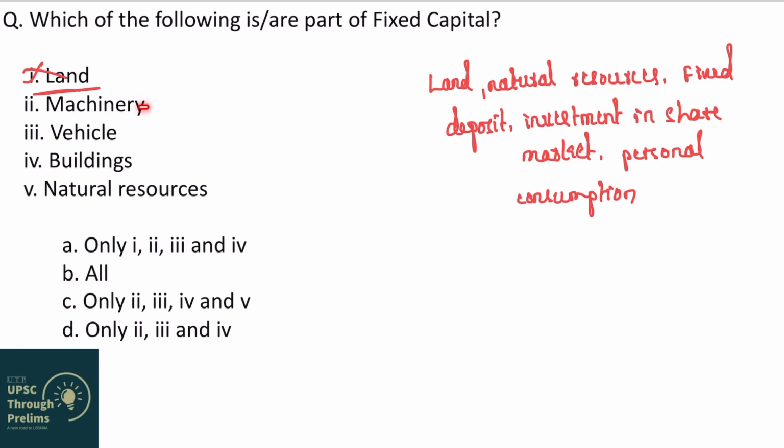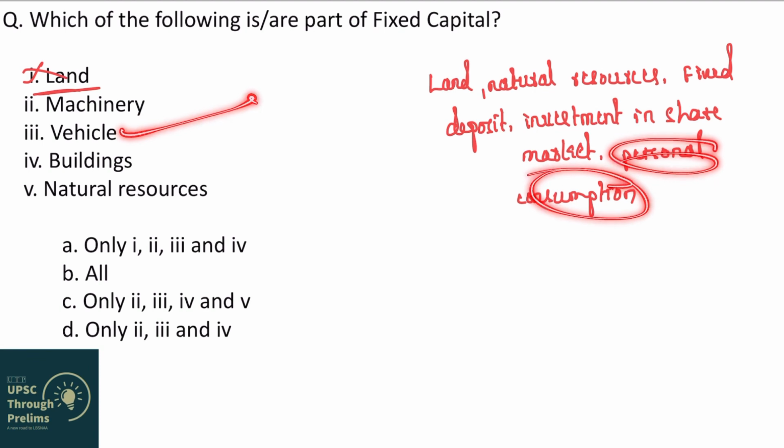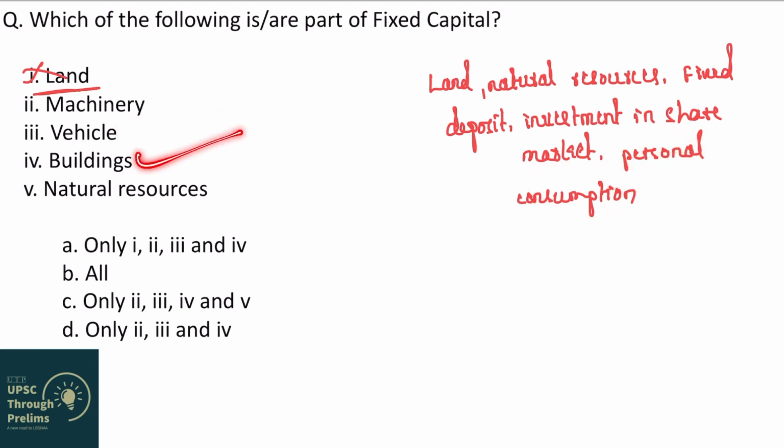Second, machinery, yes, correct. Vehicle, yes, vehicle for business, not for personal consumption. So vehicle is correct. Buildings, yes, building is correct, but only for business purposes, not for your personal consumption. You have built a home. That may be fixed capital for you, fixed asset for you, but from economics point of view, it is not. Natural resources, I just excluded natural resources from the list of fixed capital. So the correct answer to the question is machinery, vehicle, building. Right? So only 2, 3 and 4. Option D is correct.